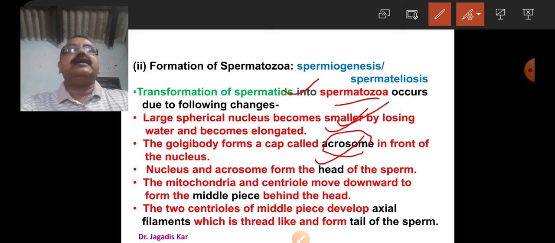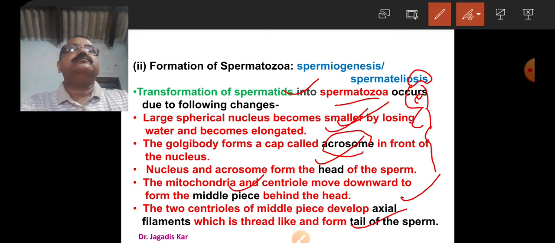The mitochondria and centriole move downward to form the middle piece behind the head. The two centrioles of the middle piece develop axial filament, which is thread-like, and form the tail of the sperm. That means now the spermatids become spermatozoa. It contains a head, a midpiece, and a tail and a cap on the head.